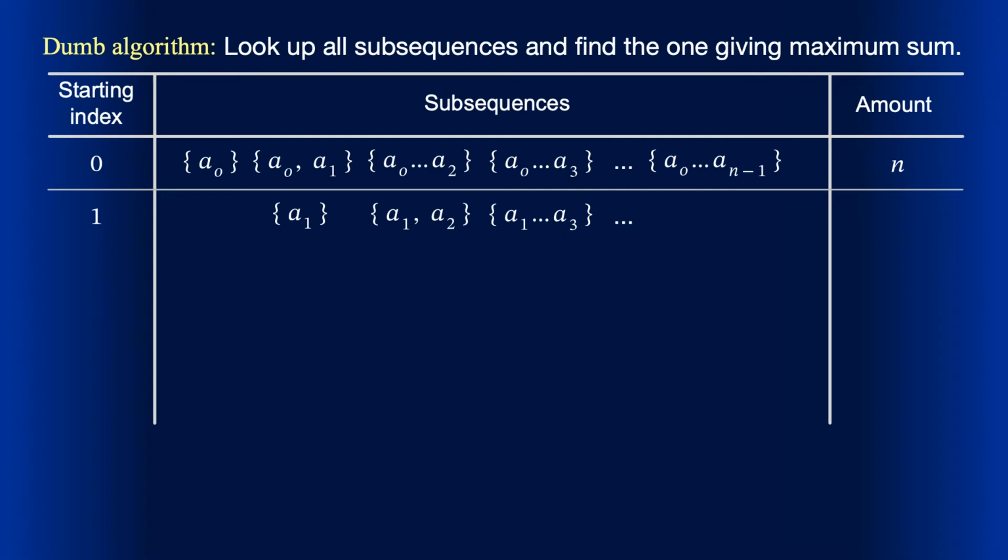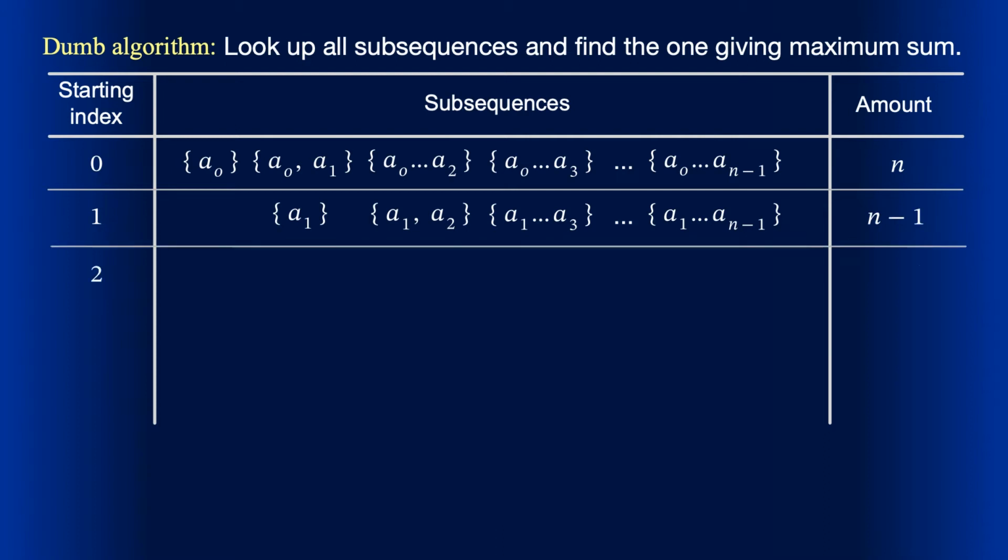The last term here is the subsequence from a1 to a with index n-1, consisting of n-1 elements. Element a0 does not participate here, so there are n-1 subsequences starting with index 1.